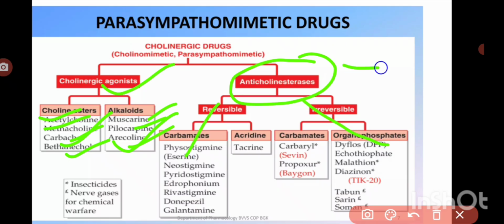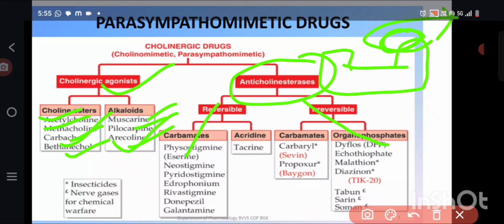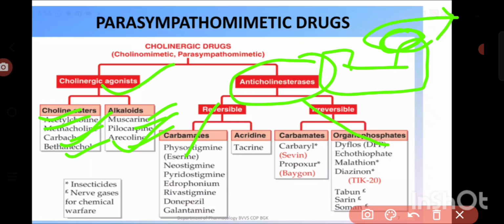Reversible means they act by binding to the acetylcholinesterase enzyme. Okay, so upon a certain time they are released from this enzyme. So that's why the effect will be reversed after a certain time. Okay, so that's why they are considered as reversible. So what does irreversible mean? They bind covalently with this enzyme.